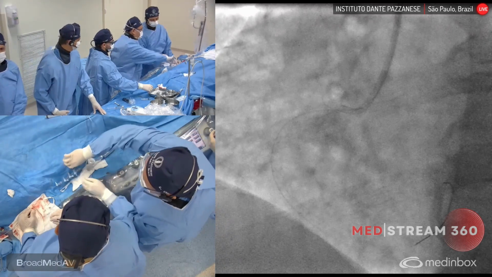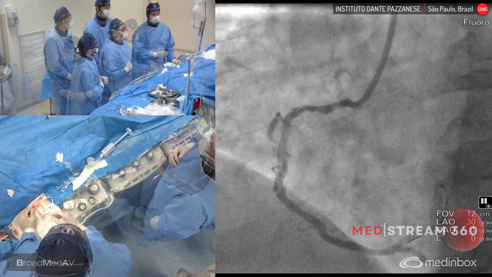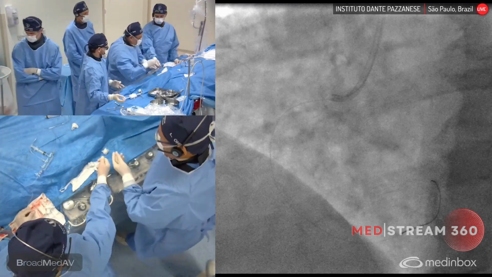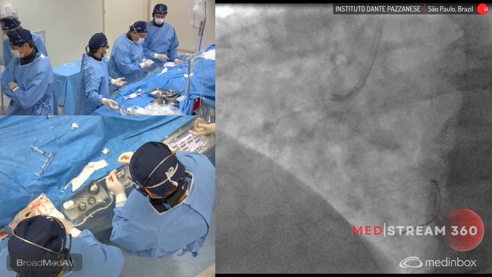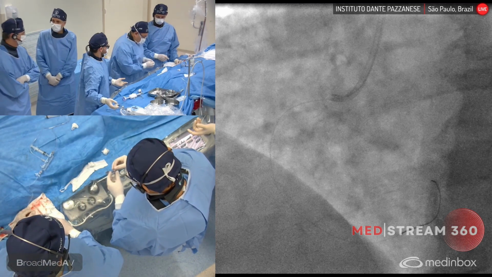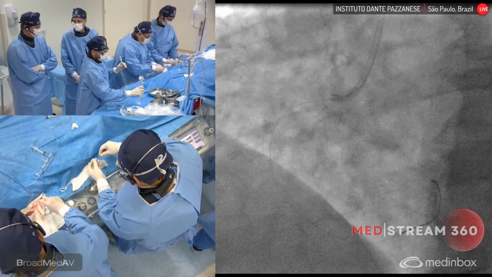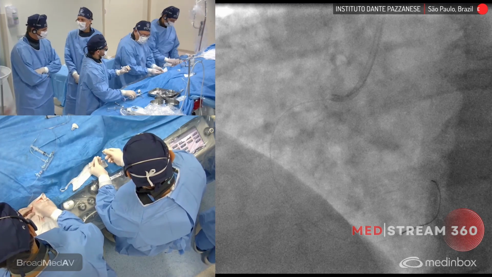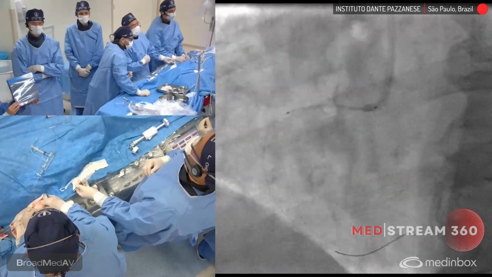What size stent are you going to use, Rodolfo? 3.5, maybe 3.5 by 28 or 29. 3.5 by 28 was the decision here. So what kind of stent are you going to use this time? We're using the Inspire stent, the Brazilian stent. It's a low profile, about 70 microns, with a PLA-based biodegradable polymer. What's the drug? Sirolimus, low dose. I mean, it's not advertised, but it's a Brazilian stent.